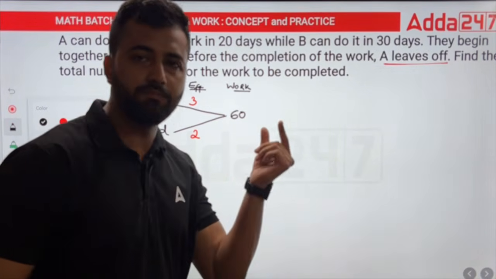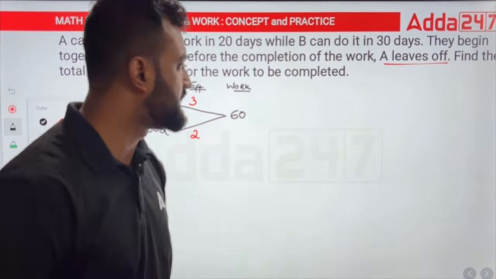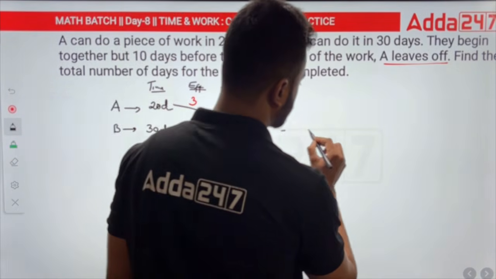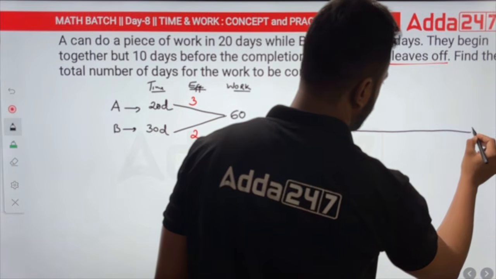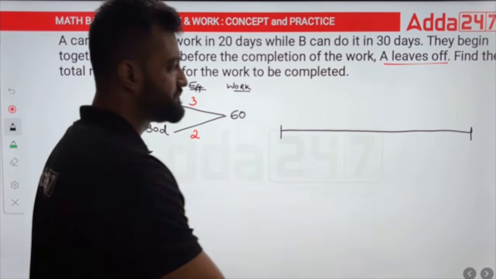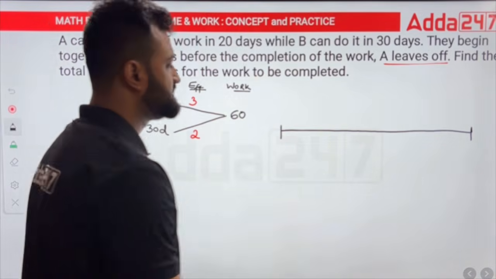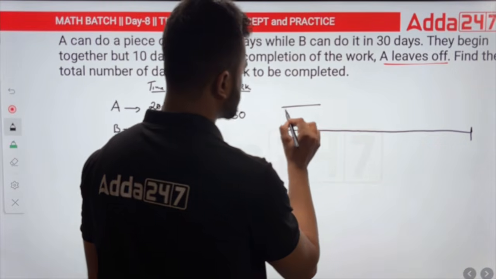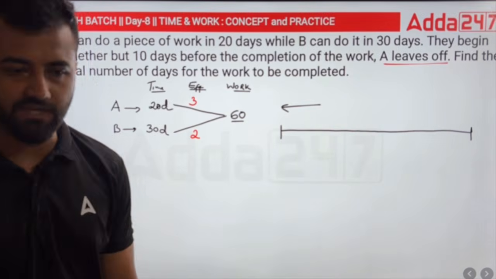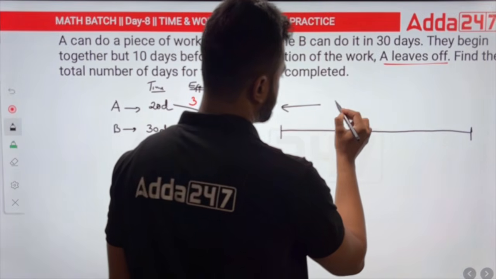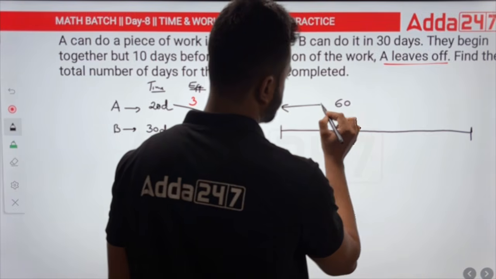So 60 will be represented by a number line, by a line. I'm drawing a line here like this. This is the line, and this line represents how much work? Our total work is 60. So this entire line is representing 60 work.